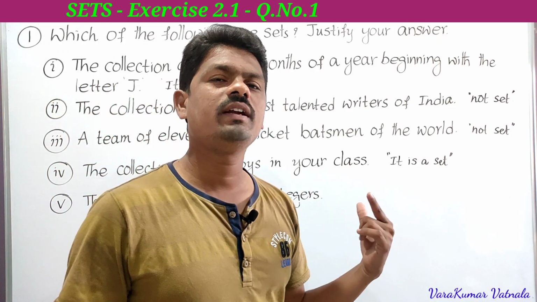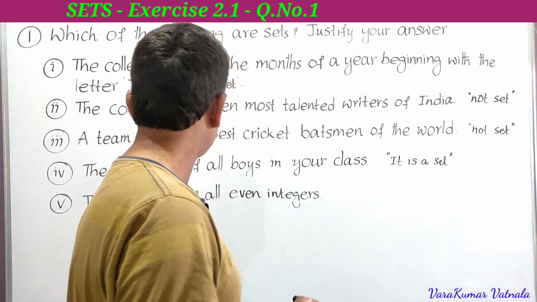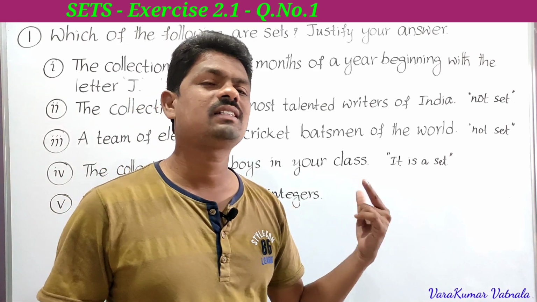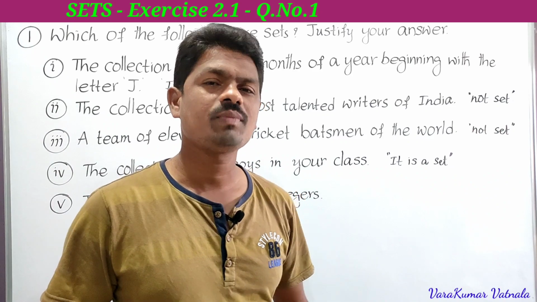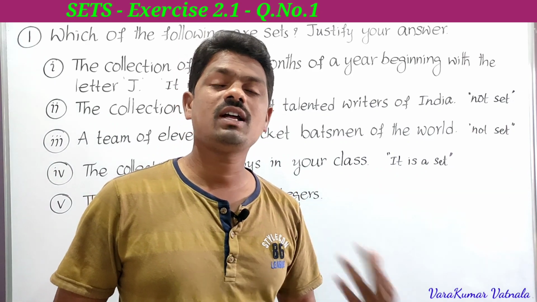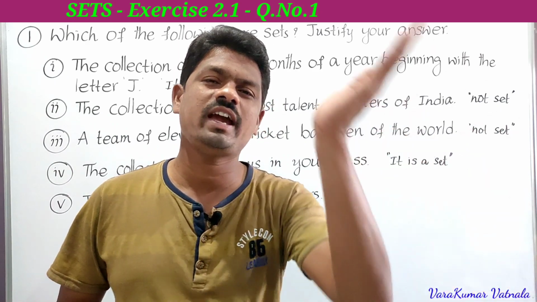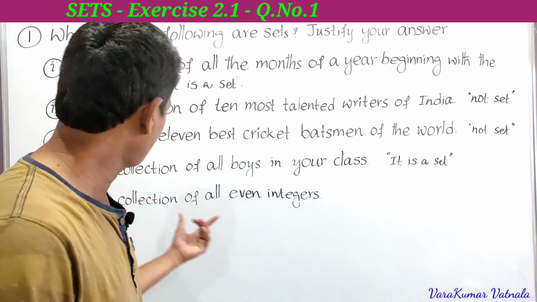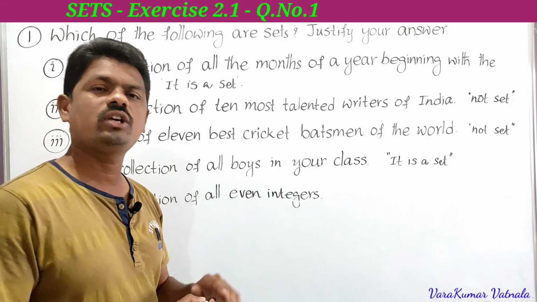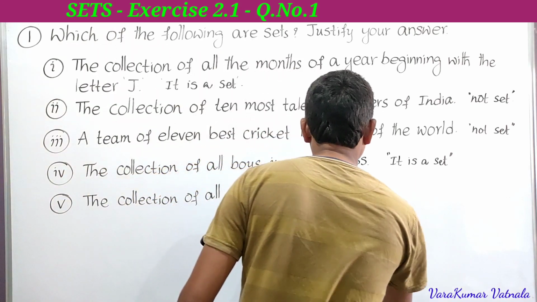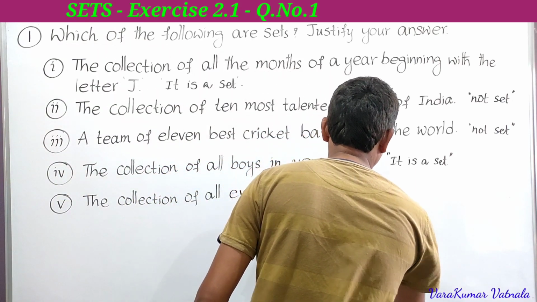Next, the fifth one: the collection of all even integers. The integers are -3, -2, -1, 0, 1, 2, 3, 4 and so on. What are the even integers? 2, 4, 6, 8, 10 and so on. Here also we can select the unique elements of the set, so it is also a set.